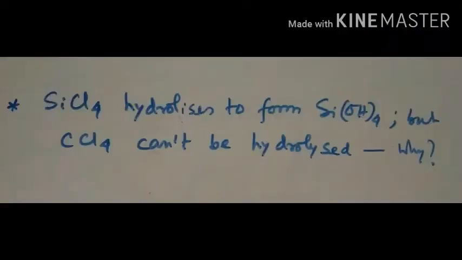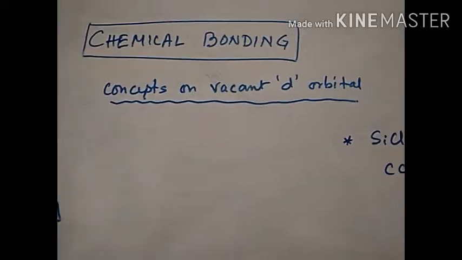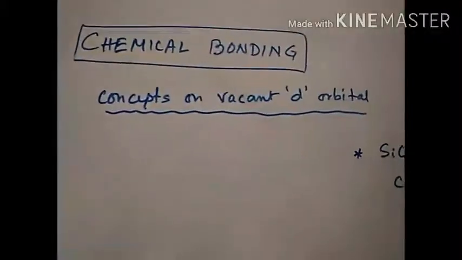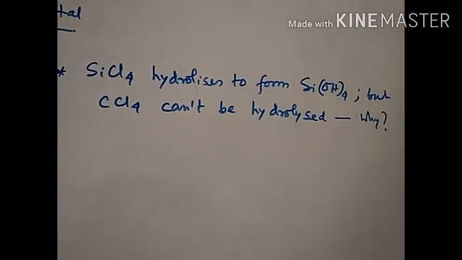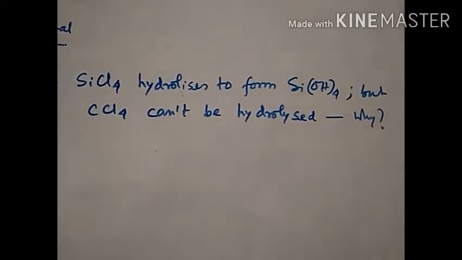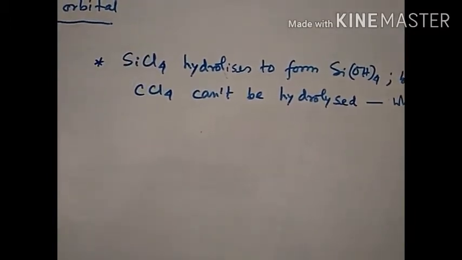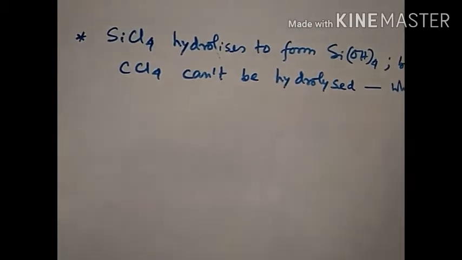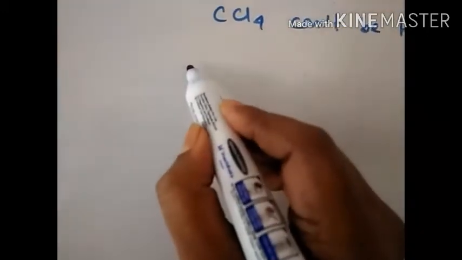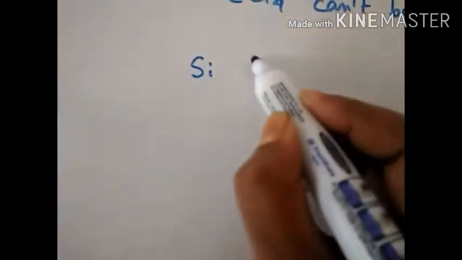The next one is SiCl4 hydrolysis to form Si(OH)4, but CCl4 cannot be hydrolyzed. Explain why. Moving on to the next question today. Silicon can form silicon tetrahydroxide, but carbon tetrachloride cannot form it after hydrolysis. In silicon tetrachloride, the middle atom is silicon.